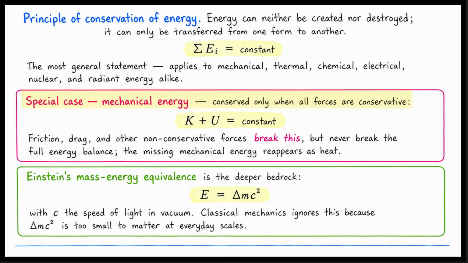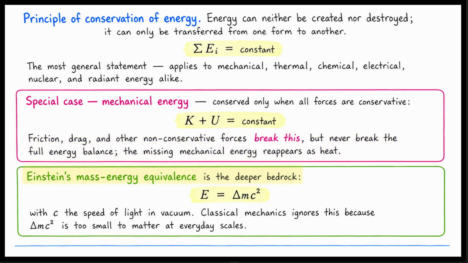Mechanical energy is a special case. The sum of kinetic energy K and potential energy U is constant only when all forces are conservative. Friction, drag, and other non-conservative forces will break this specific mechanical balance. But they never break the full energy balance. The missing mechanical energy simply reappears as heat.